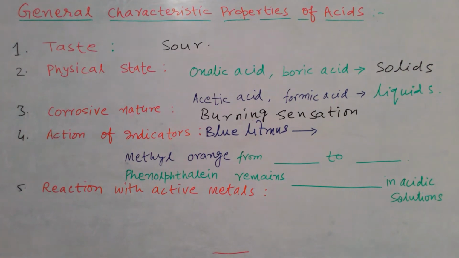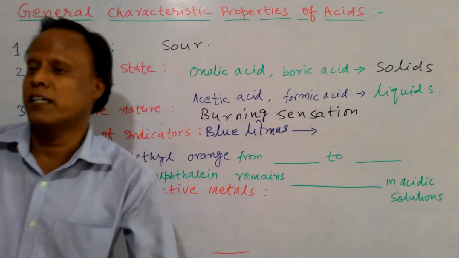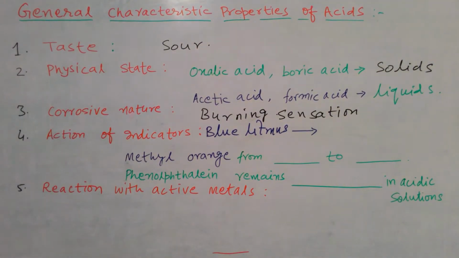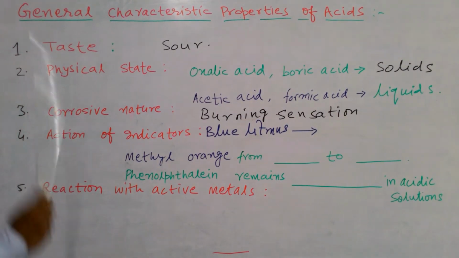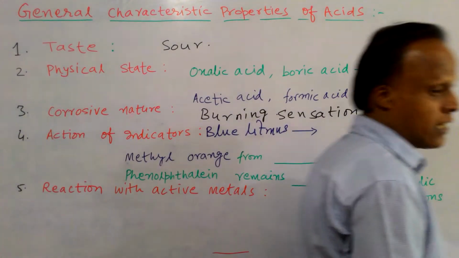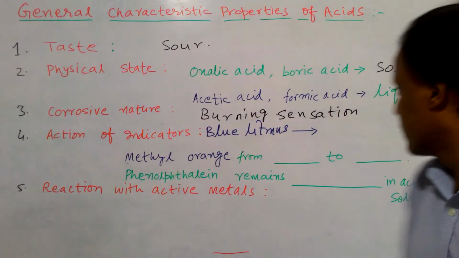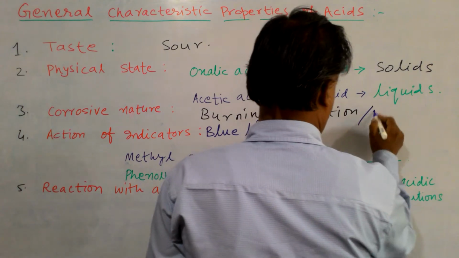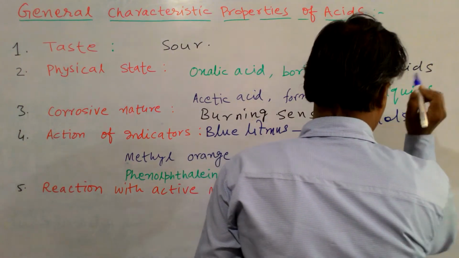They produce a burning sensation on the skin. And if you pour these acids on your clothes, then holes form in the clothes. This is also due to the corrosive nature of the acids. So they can form holes.